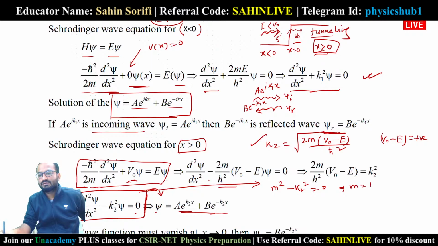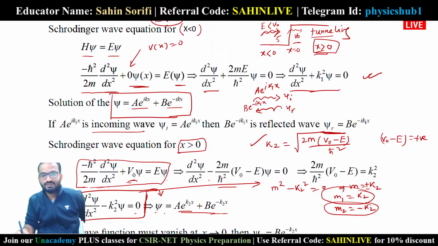Therefore m equals plus or minus k2. So m1 equals plus k2, m2 equals minus k2. These two roots we are getting for this differential equation. Therefore the wave function or solution is written like this: A e to the power m1x, meaning k2x, plus B e to the power minus k2x.